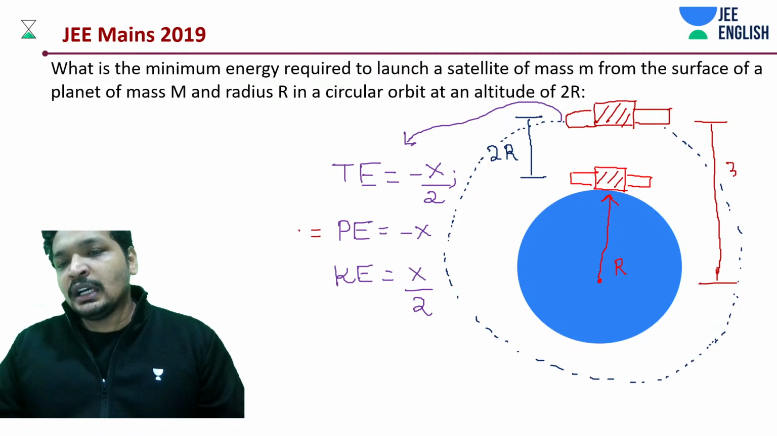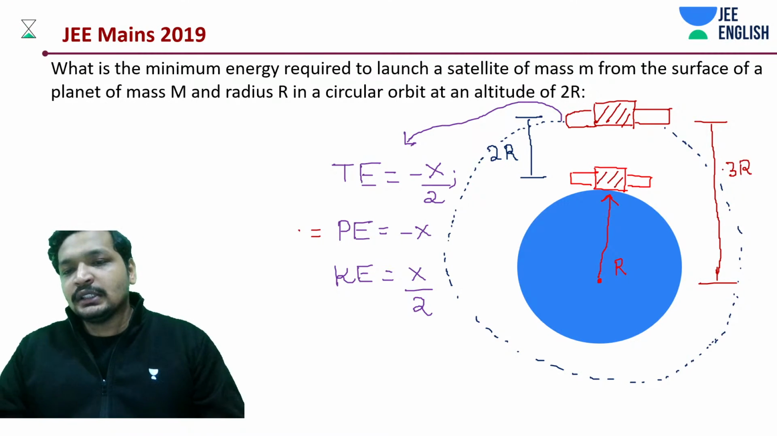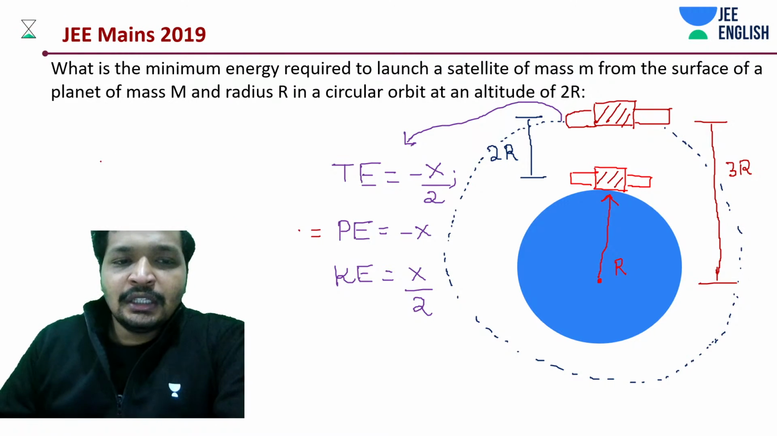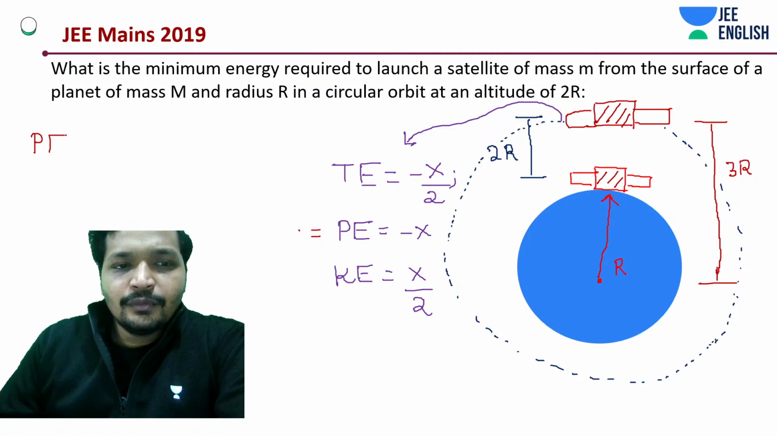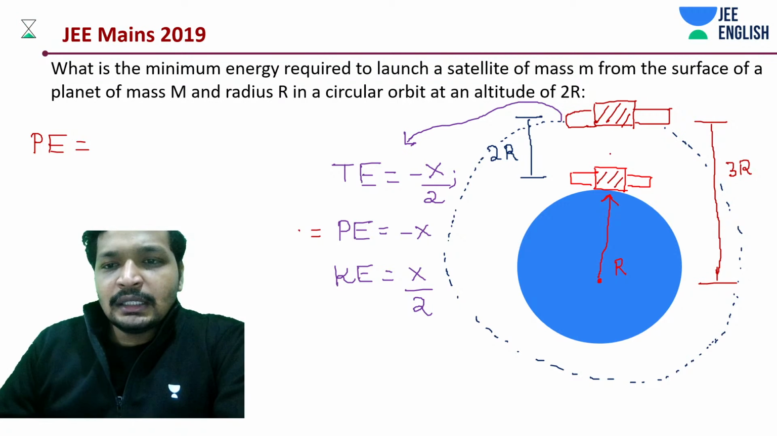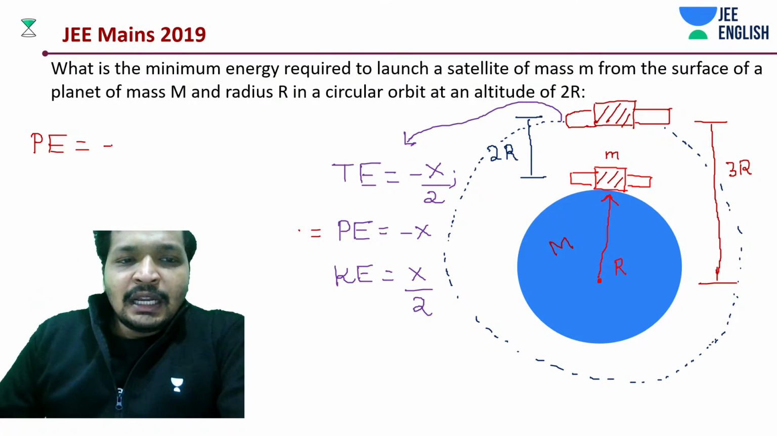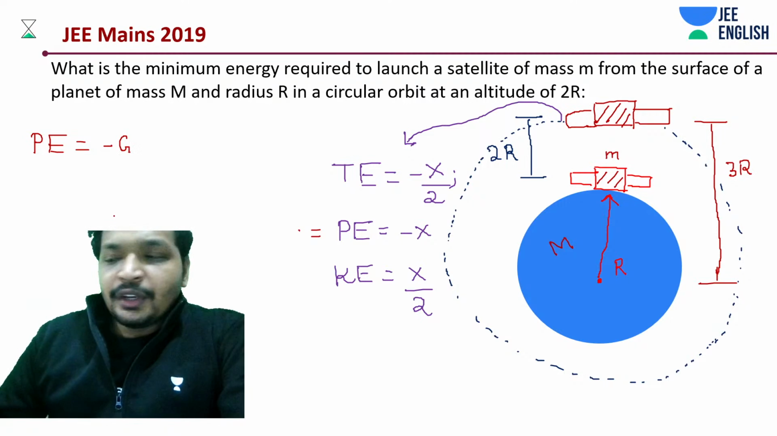So how much is the distance from the center of Earth? 3r. So we are supposed to actually find out the potential energy for 3r distance. The satellite has a mass m, and the planet given to you has mass capital M, and potential energy at 3r distance is going to be how much?